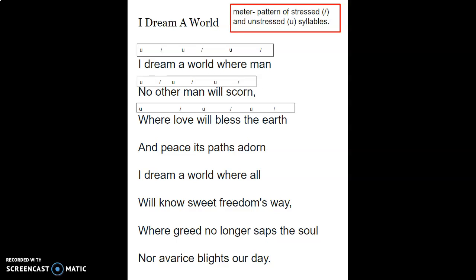One thing you may notice is that the pattern has repeated in each of the lines. It's part of the beauty of poetry that poets actually choose their words purposely to maintain a particular rhythm while communicating a lot of meaning in their poetry. Now, this is our introduction to meter, and it may seem a little confusing. I'm going to show you a part of a very short video.